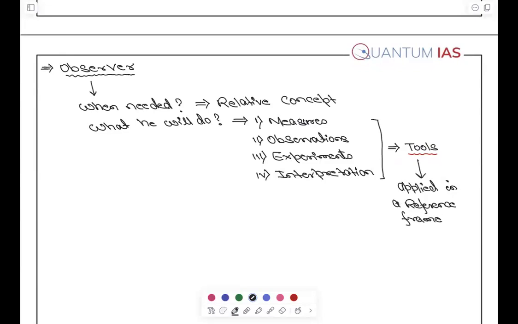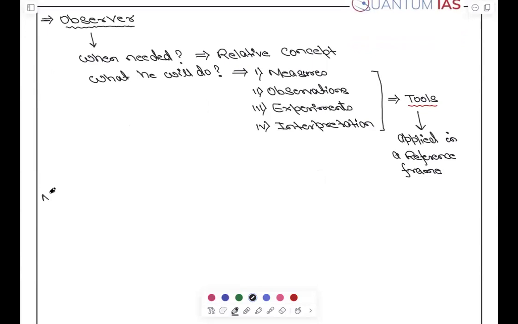So when we talk about velocity and position, all those things are relative concepts, right? So note down, note for your answer: always specify the reference frame in your answer.